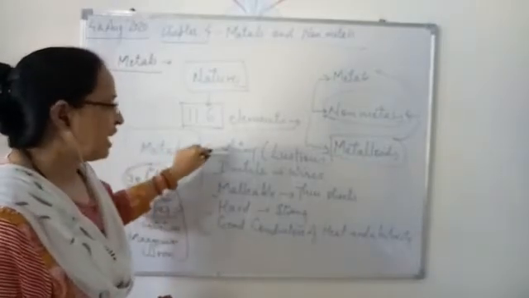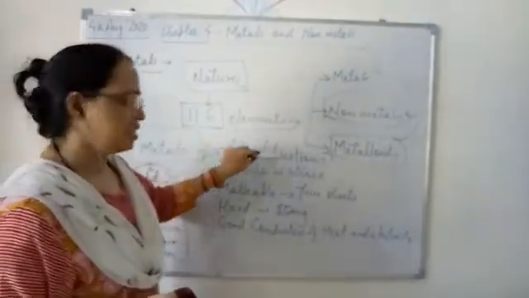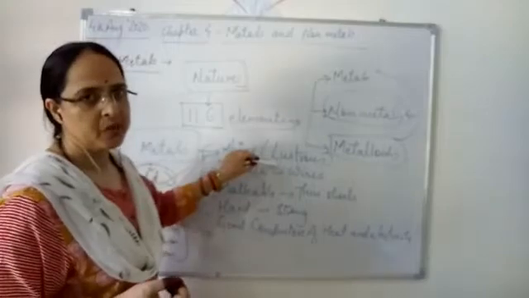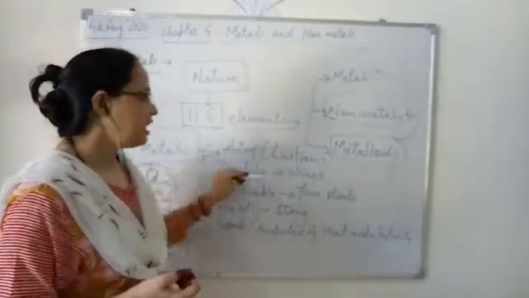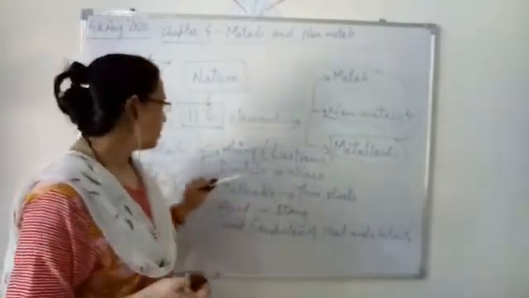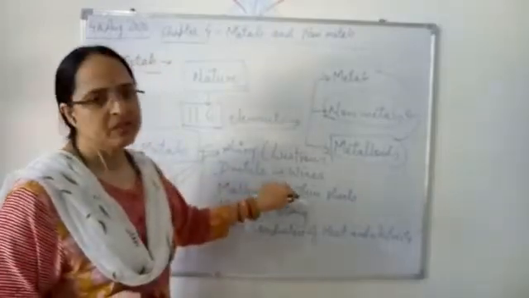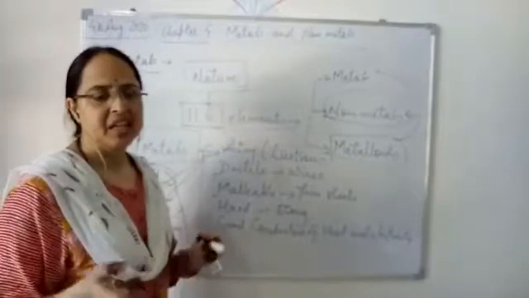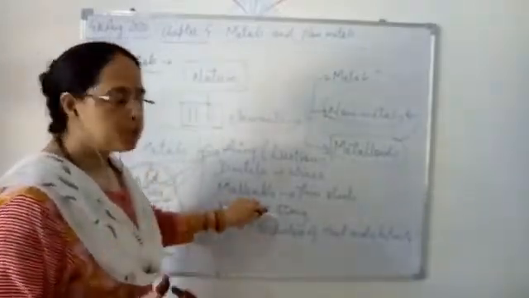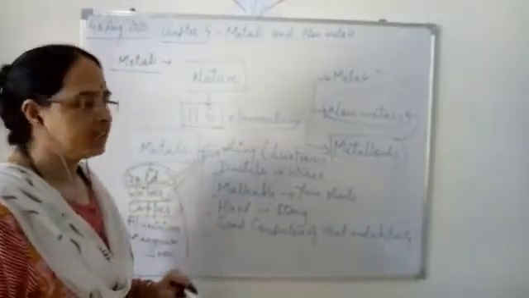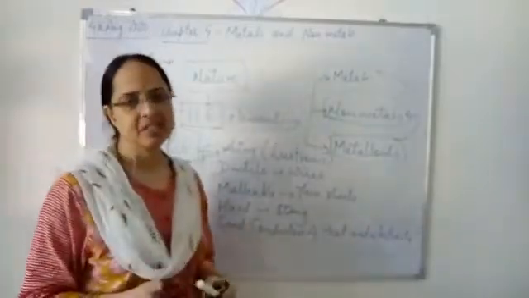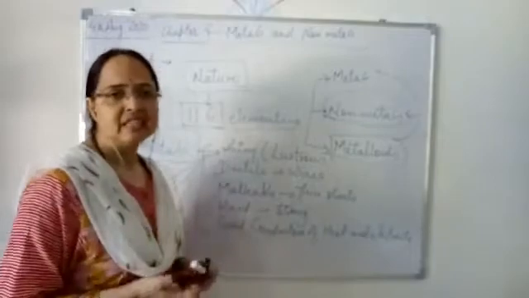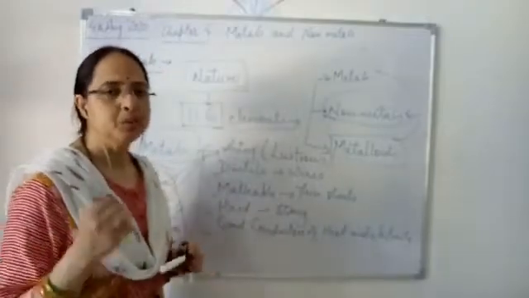Metals have a shiny appearance, that is, they are lustrous. Another term for shiny appearance is lustrous. Then ductile, they can be converted into wires. Malleable, that means they can be converted into thin sheets. They are hard, they cannot be broken easily, which means they are strong also. They are good conductors of heat and electricity, that is, they pass heat and electricity through them.